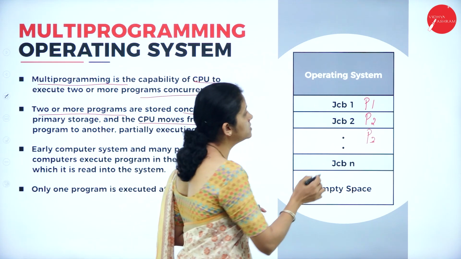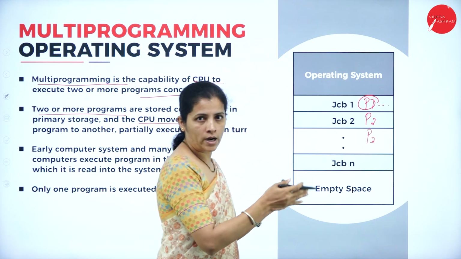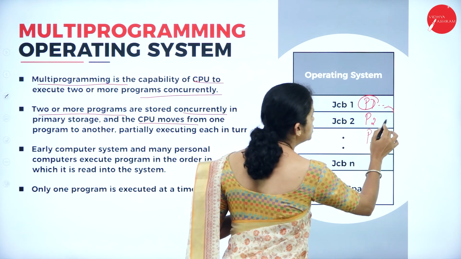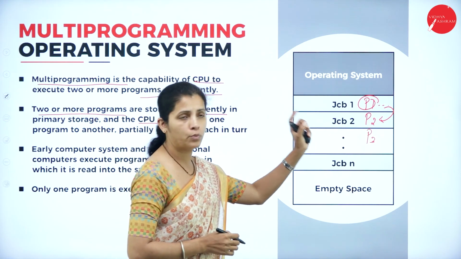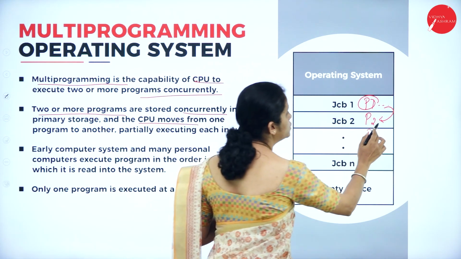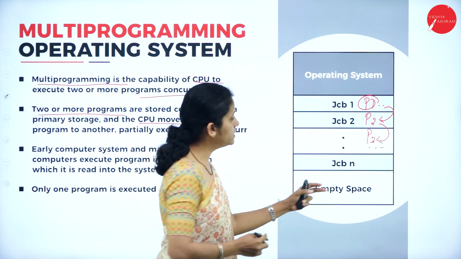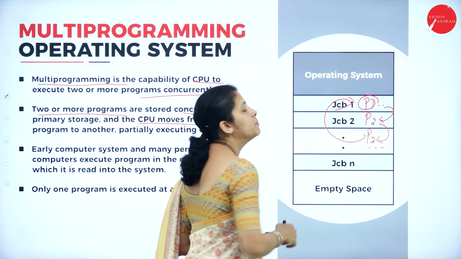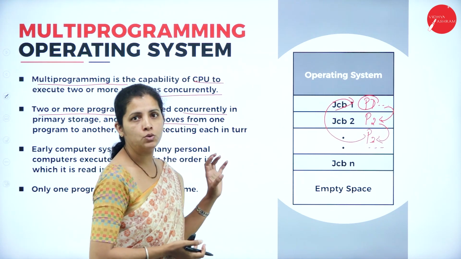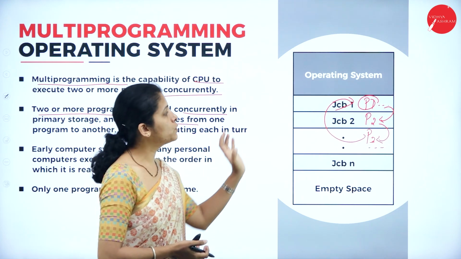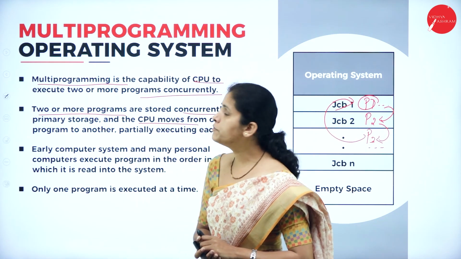And how are the programs going to execute here? Here, the operating system is going to execute some portion from program 1, then it switches to program 2 and executes some portion from program 2, and then switches to program 3. Now it's going to execute some portion. After that, it's going to switch back to program 1. Now, the job of the CPU is to switch from one program to another, and this kind of program execution falls under